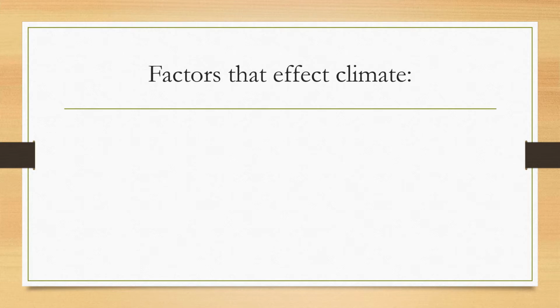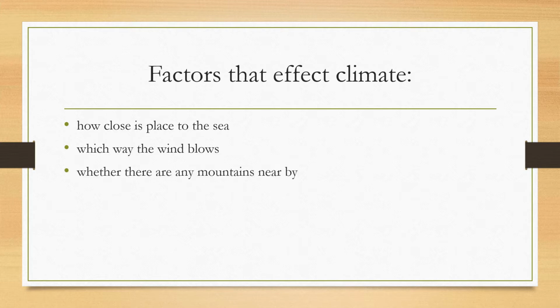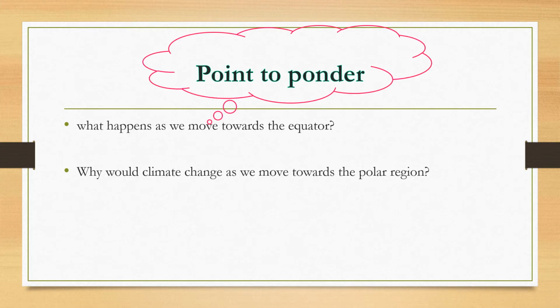What are the factors that affect climate? There are a number of factors, but we are going to name some here. How close is a place to the sea? Which way the wind blows will have a major effect, for instance, whether the wind is blowing from the sea to the land or from the land to the sea. And whether there are any mountains nearby.